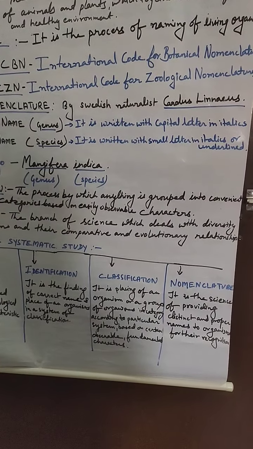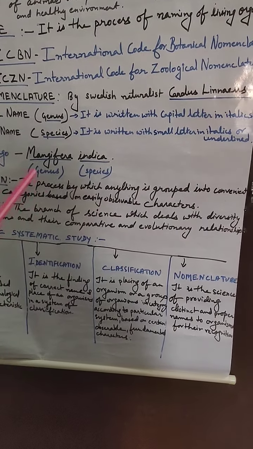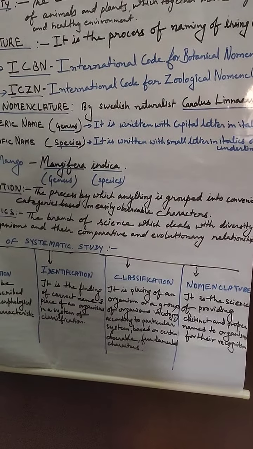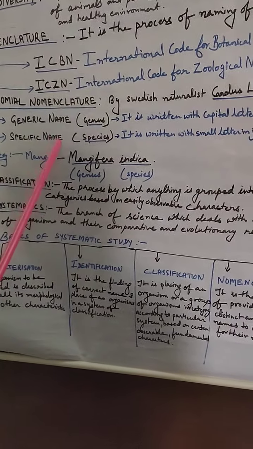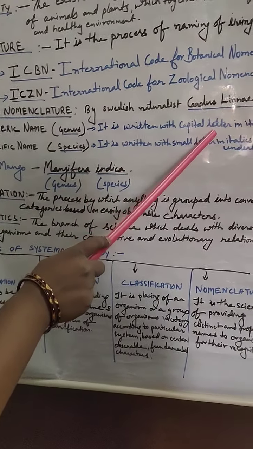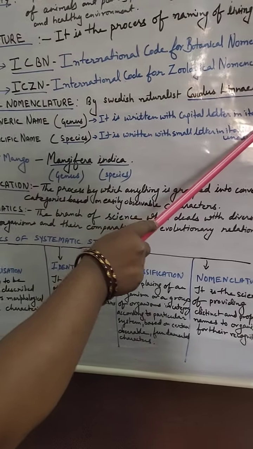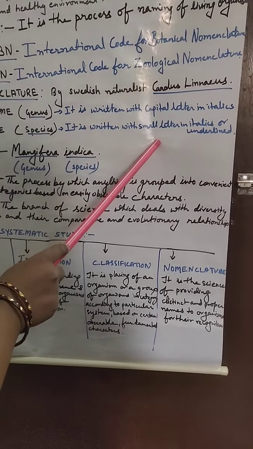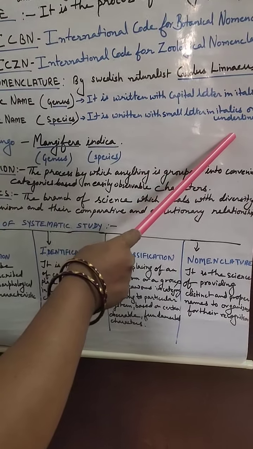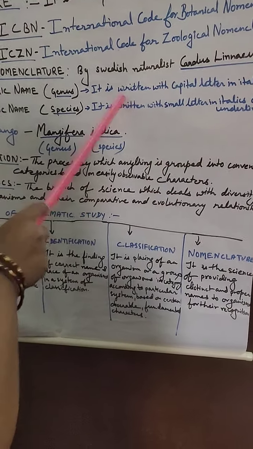While we are writing the name of an organism in a scientific manner, or the biological name of that organism, the genus is always written with a capital letter in italic form, whereas the species is always written with a small letter in italic form, or it is underlined.